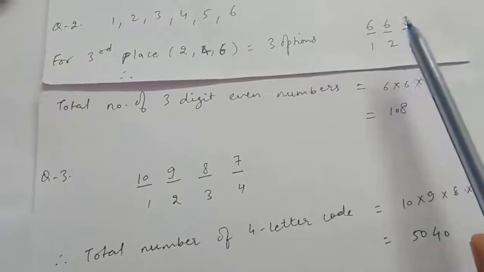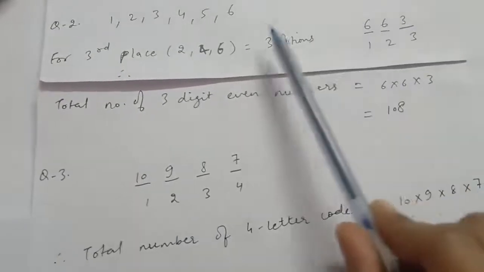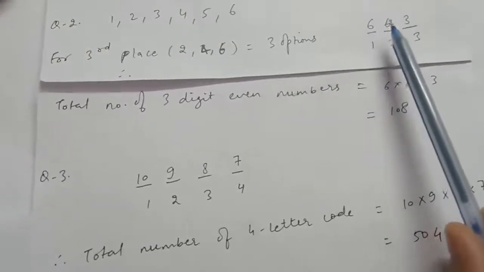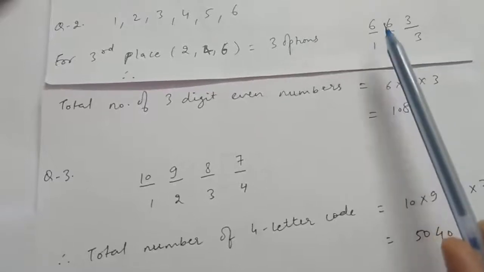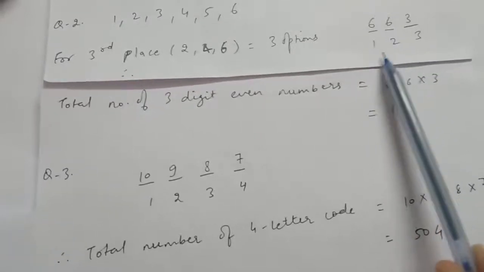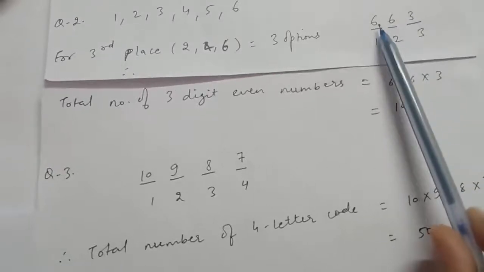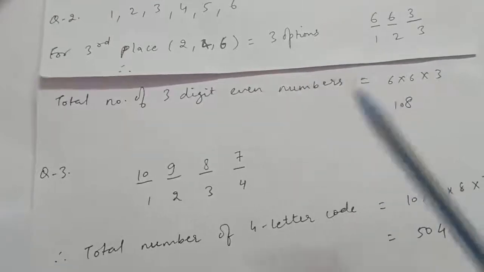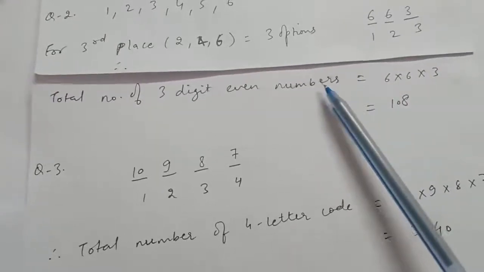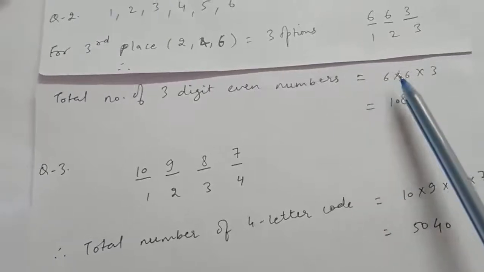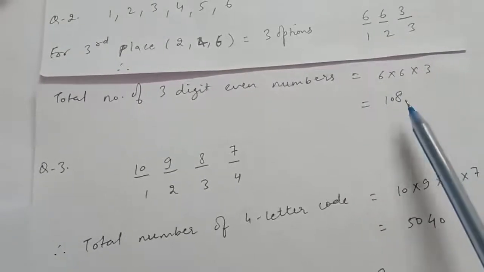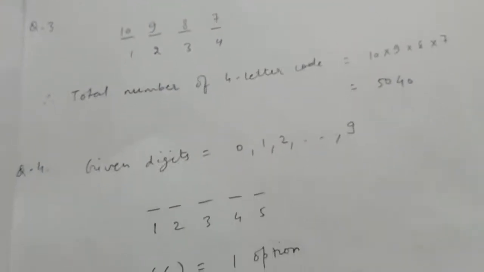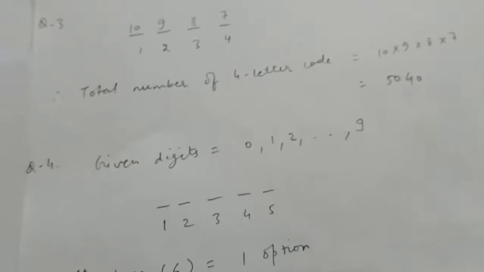Now for the second place, because digits can be repeated, we can use any of the 6 digits, and at the first place we can use any of the 6 digits, right? I have just written here 6 and 6, but you have to write the proper statement that for second place we have 6 options, for the first place we have 6 options, because digits can be repeated, right? Therefore by the fundamental principle of counting, total number of 3-digit numbers will be 6 into 6 into 3, that is 108, right?